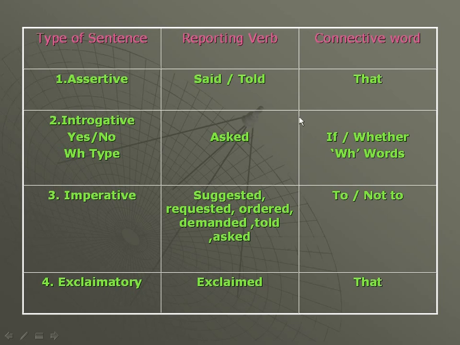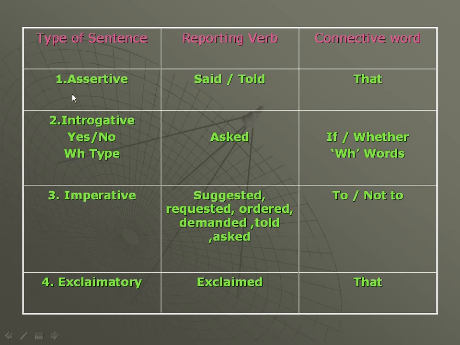So see here, this is one simple chart. According to the type of sentence, we have to take a particular reporting verb and a particular connective word for changing the narration, for making indirect speech.